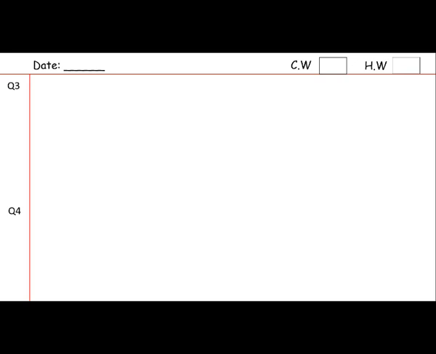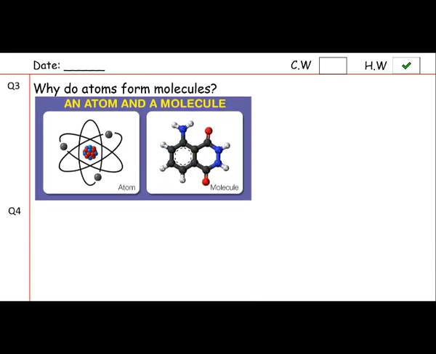On the next page, again take the HW box now and you have to write a question number 3 from page 61. Why do atoms form molecules? So what we have learned about the molecules? When different atoms join together, they form a molecule. As you can see in a picture, there is one picture about atom and one is about molecule.